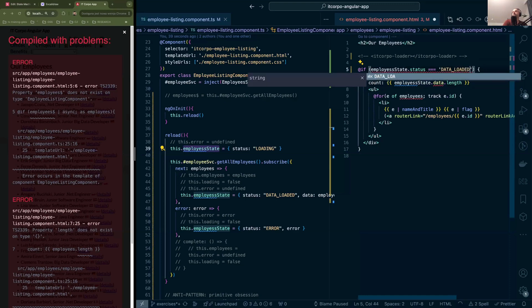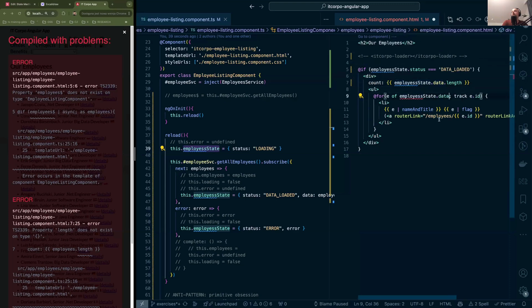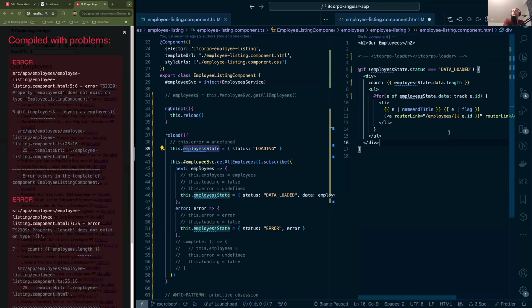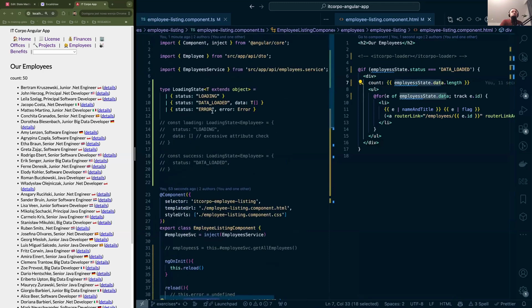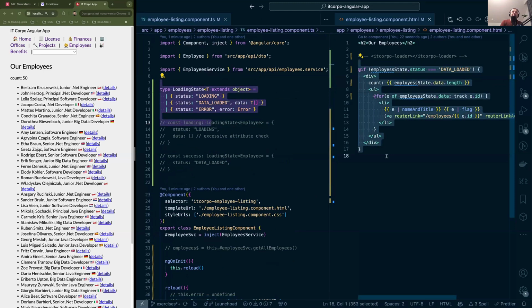Now we have access to employee state.data, and here again employee state.data, and yeah, we're done. So what we can see over here is that the Angular compiler is using the TypeScript compiler under the hood. So before we make use of any of these properties, we need to check whether they exist. Imagine all the changes that you would need to do here. They're basically guarded for type safety.